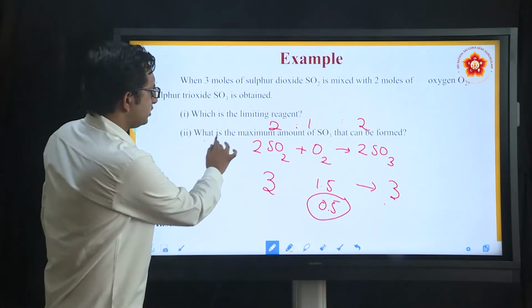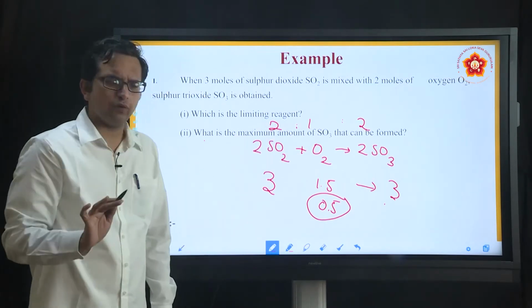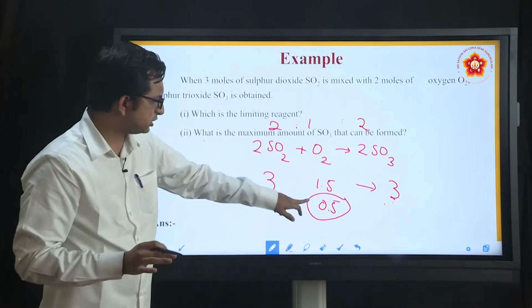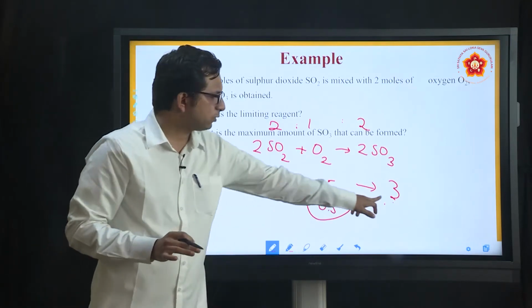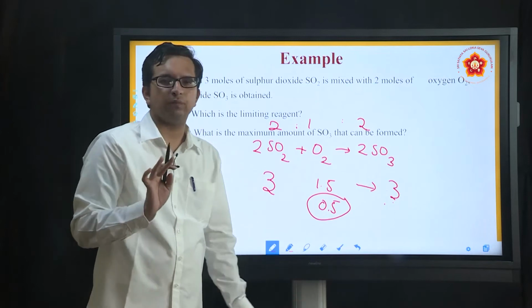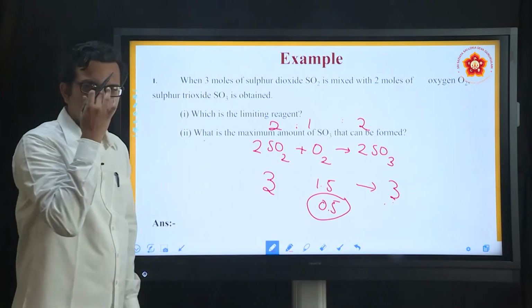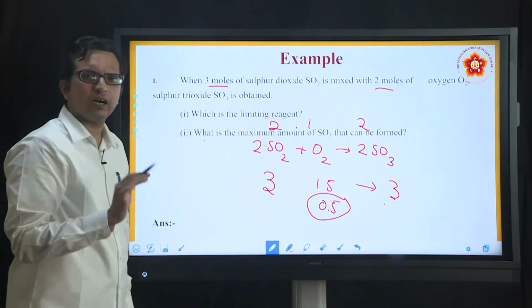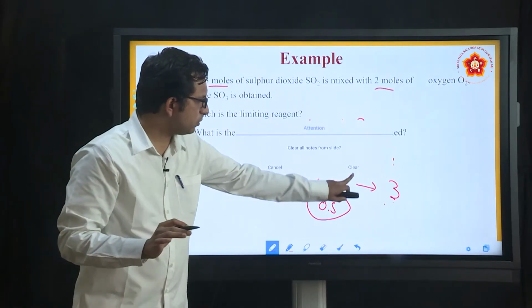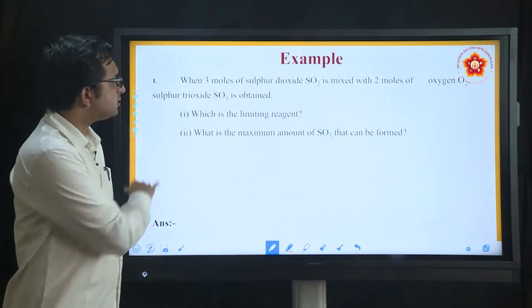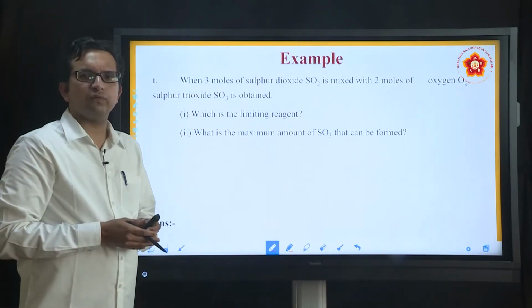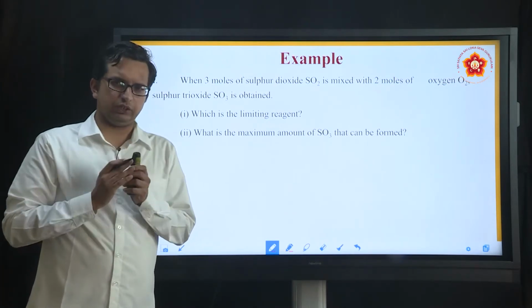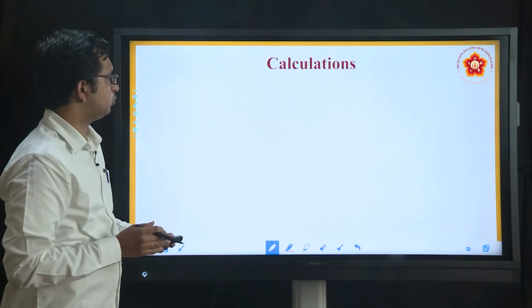So that is the question. What is the maximum amount of SO3 that can be formed? The maximum amount it can form is 3 moles only. Though oxygen is excessively present, this is the maximum amount of SO3 that can be formed. Now they have not asked here with respect to mass, they have talked about moles, and therefore if you represent the answer in terms of moles, that should be more than enough. So this is about one concept of limiting reagent, and with this I am sure you must have understood the concept of limiting reagent. Let us move further now.